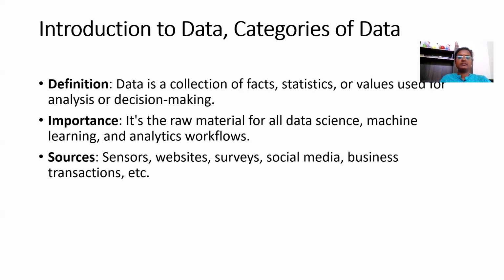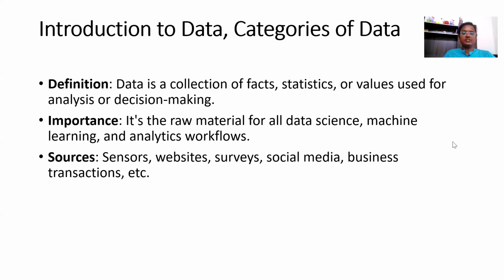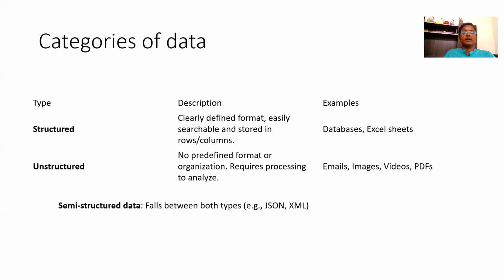The data is nothing but the collection of facts, statistics, and values used for analysis and decision making. The main importance of data is that it is a raw material for all data science and machine learning. We can use the machine learning method and we can go for the analytics workflow. The main sources of data are sensors, websites, surveys, social media, business transactions, etc.